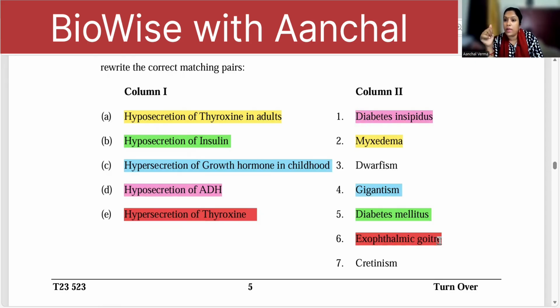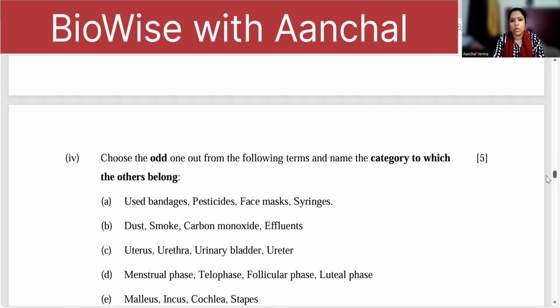Rest all goiter, myxedema, cretinism. Myxedema, M is for adult. Cretinism, C is for children. That is hyposecretion of thyroxine. Okay, so dwarfism and cretinism is just given to confuse you. Moving to the next.